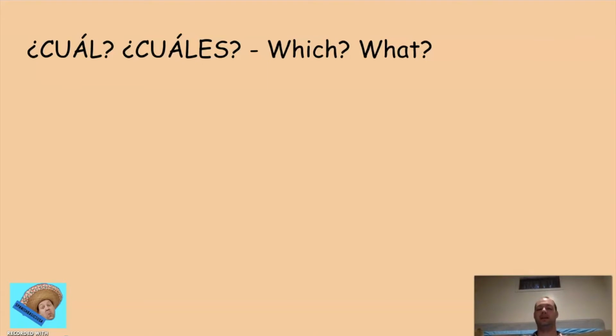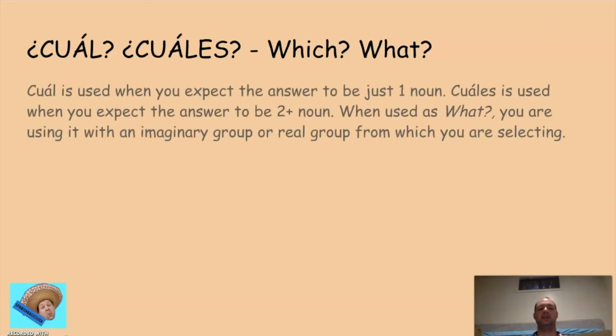Cuál or cuáles is the next one. There's an accent over the A for both of them because all question words have a tilde. All right, it means which or what. Cuál is used when you expect the answer to be just one noun, right? The expected answer has one noun. Cuáles is when you expect the answer to have two or more nouns. All right. When it's used as what, you're using it with an imaginary group or maybe a real group which you're selecting from. All right.